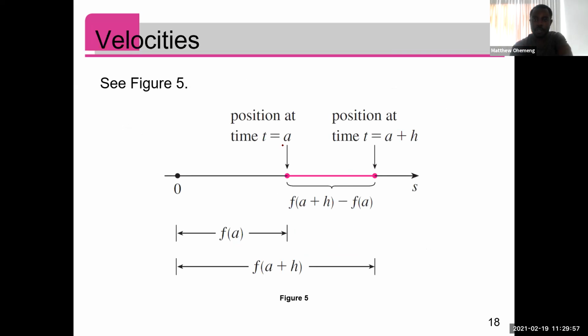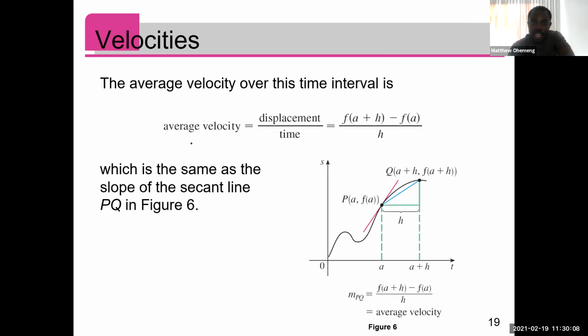So over time displaced, the t is a and then a plus h. If you look at the change in time, that will just be a plus h minus a, which is h. Through it all, you get the average velocity formula to be the same as the slope of secant line formula you found. As I said, they're not different ideas. It's the same thing. It's just that the function name has changed. It's no longer called the equation of a curve. This time it's called a position function. That's all there is. It's the same limit you get.